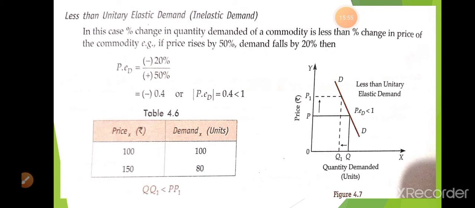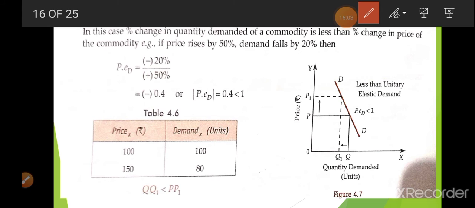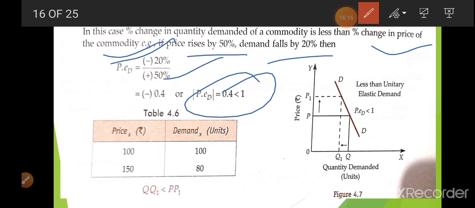Now next is less than unitary. This happens when the percentage change in quantity demanded is less than the percentage change in the price. That is, if the price increases by 50%, demand will fall, but only by 20%. So when you put this value, you get this answer: 0.4, which is less than 1.